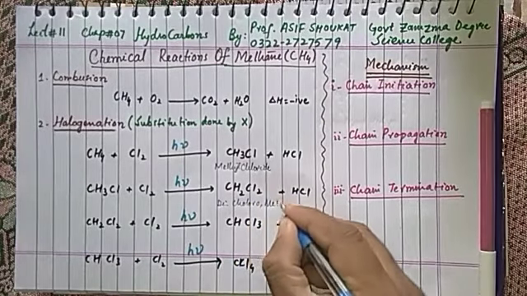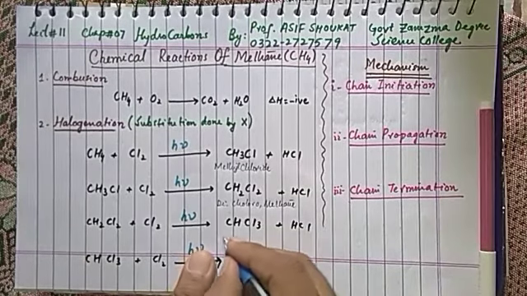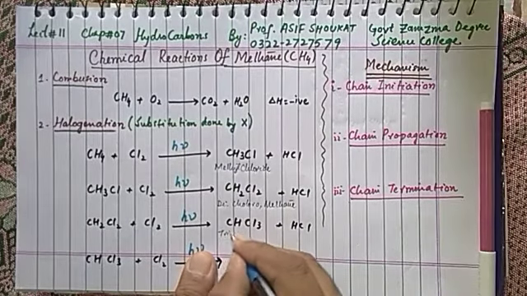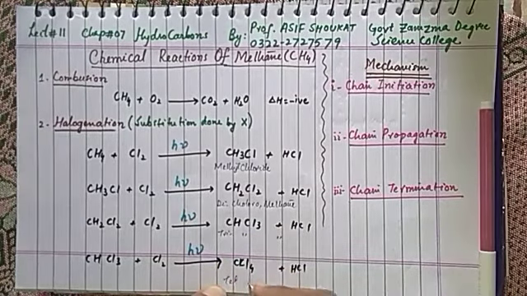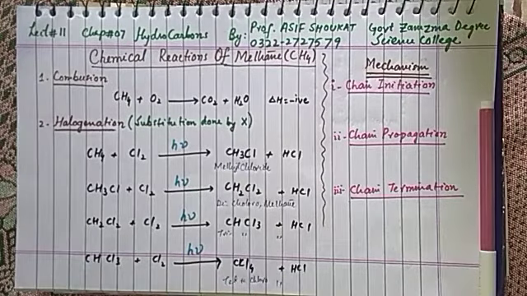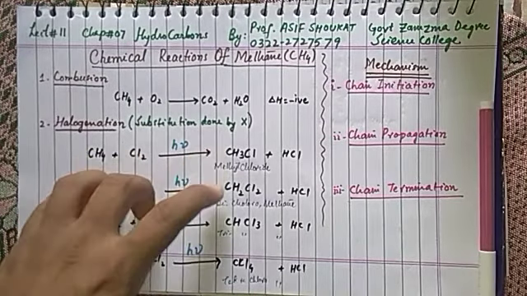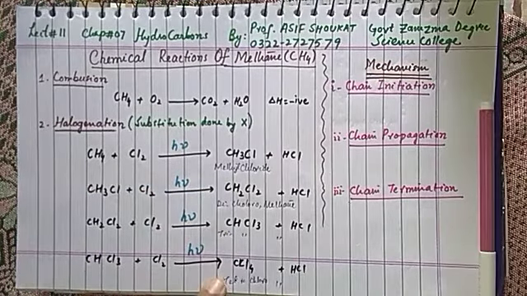Dichloromethane. Trichloromethane. Tetrachloromethane. Chloromethane, dichloromethane, trichloromethane, and tetrachloromethane.